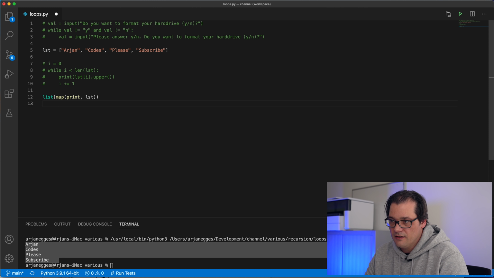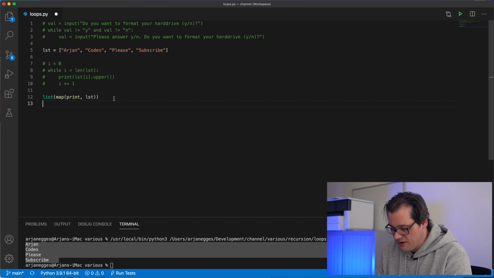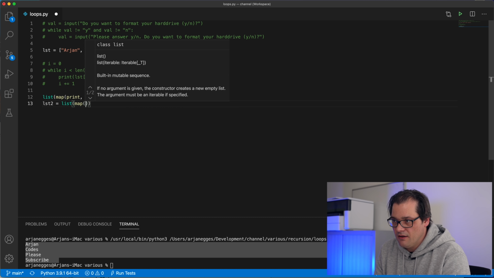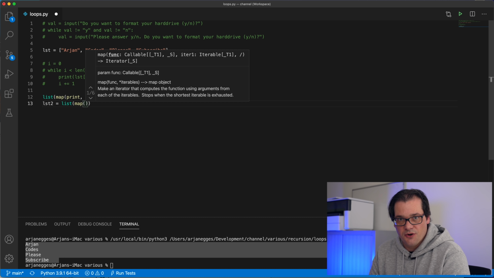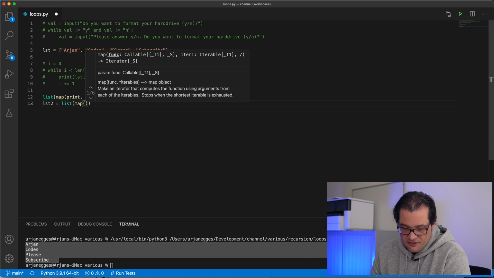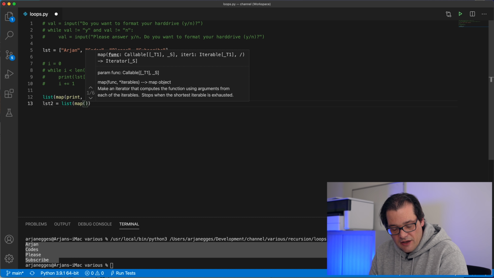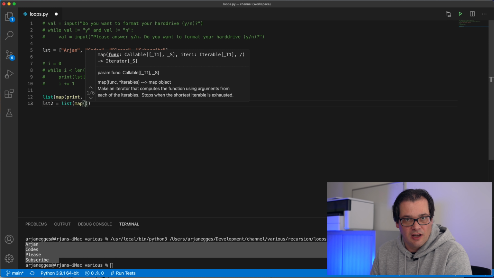As a variety, let's translate this example that we had before of the list comprehension into using a map instead. So I'm creating a new list, and that's also a combination of list and map, and the map is going to turn each item in the list into an uppercase version of that item. And for that I'm going to use something called lambda functions.